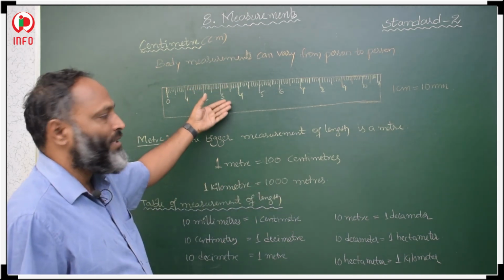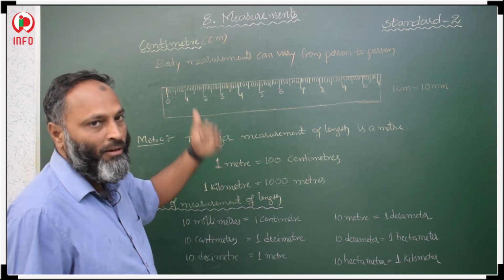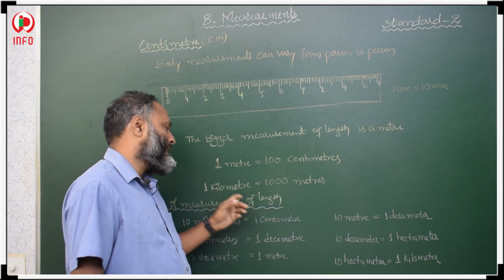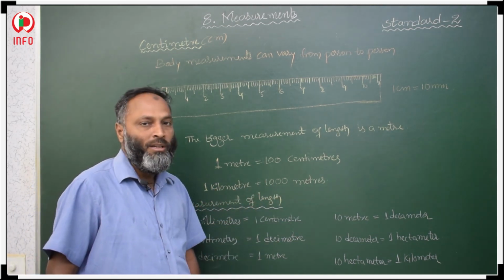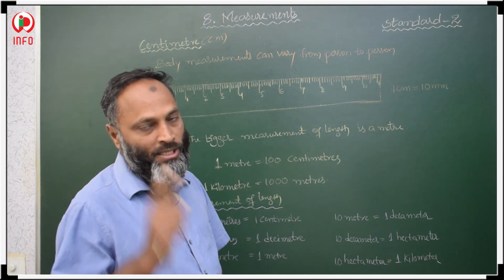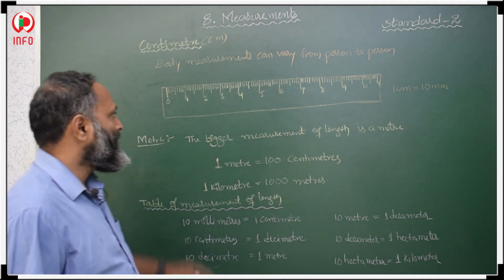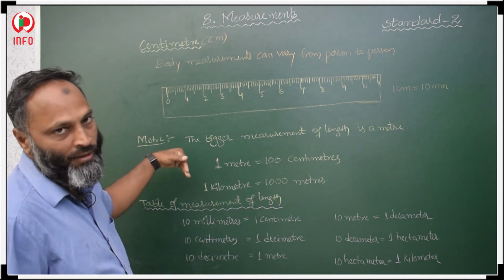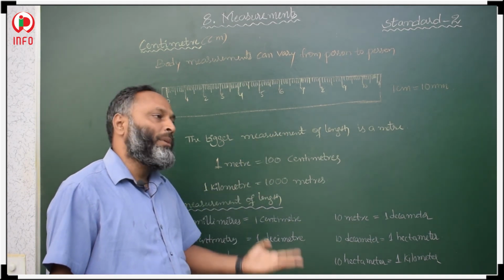The smaller unit is the centimeter, the bigger unit is the meter. Bigger than meters are kilometers. 1 kilometer is equal to 1000 meters. So the standard units of length are millimeters, centimeters, meters, kilometers.